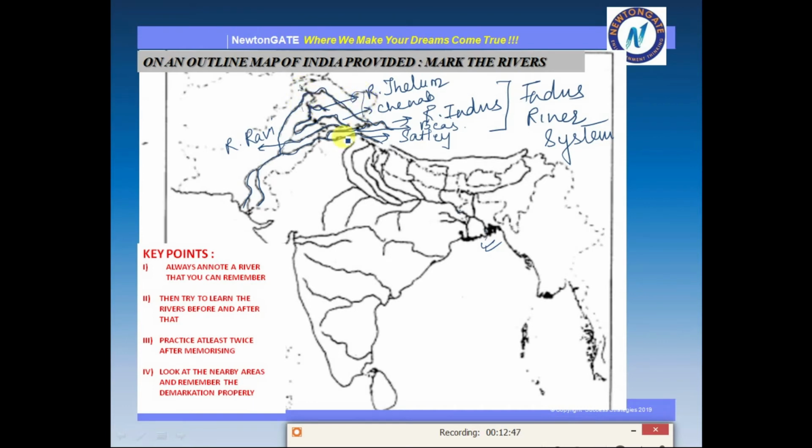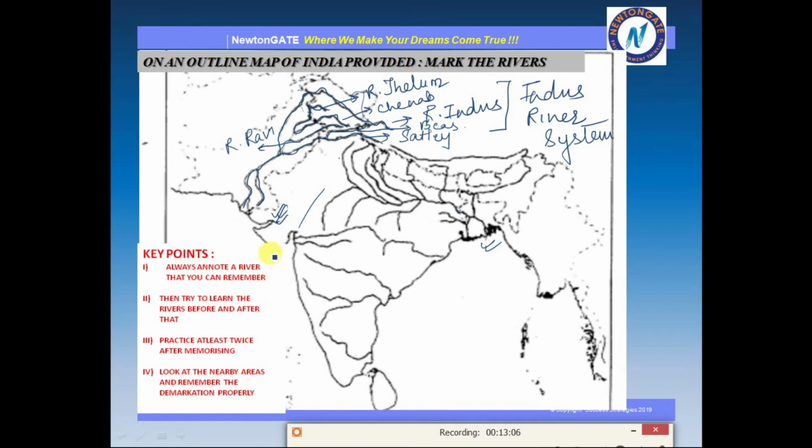So that will fetch me more marks, right? Like if some range is starting from this bend to this, and if I mistakenly take this bend and draw one line, that will not fetch me marks. I will lose marks here because I have to remember this bend properly.